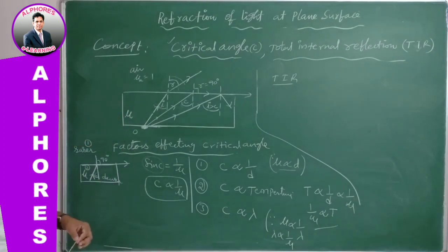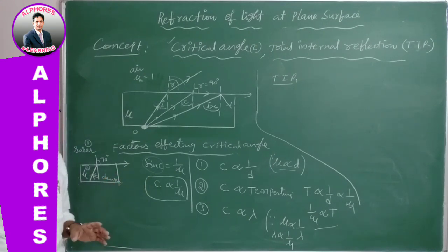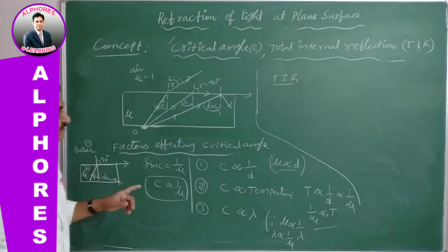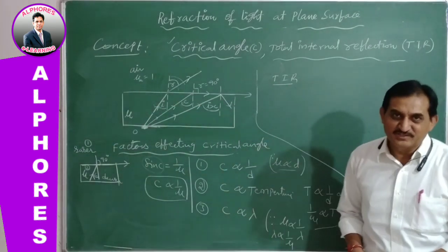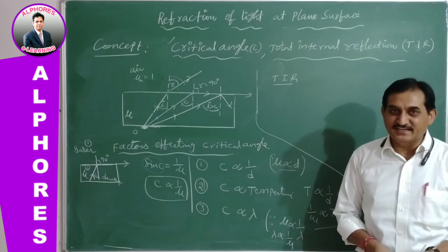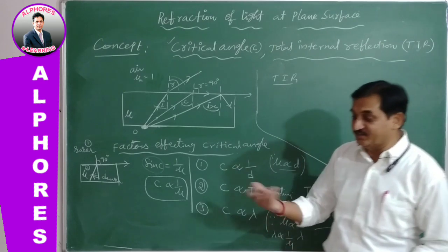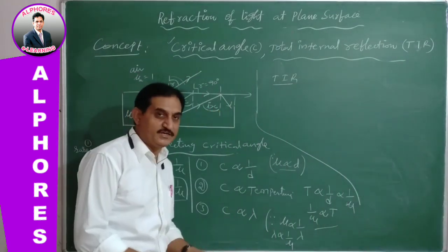So total internal reflection will take place whenever the light is traveling from denser into rarer medium. Otherwise, you won't get total internal reflection when the light is traveling from rarer into denser. It is not possible at all.